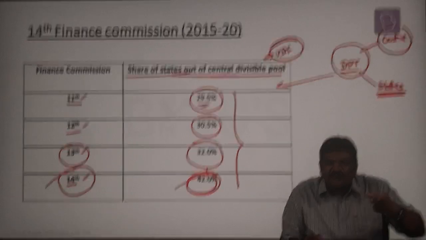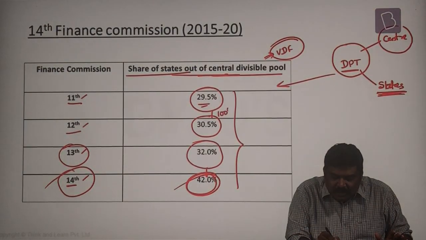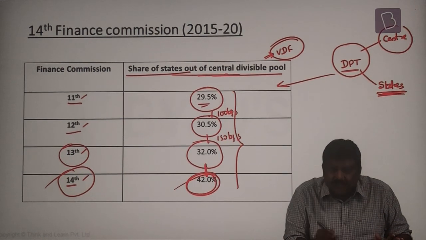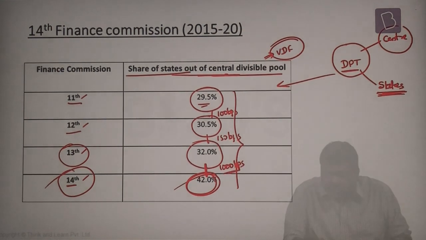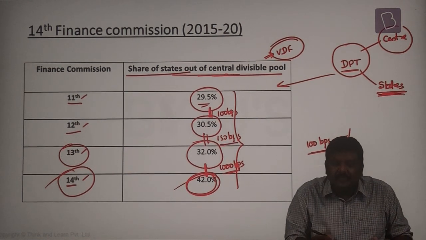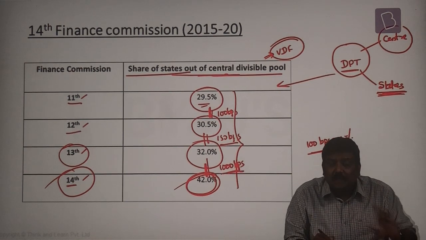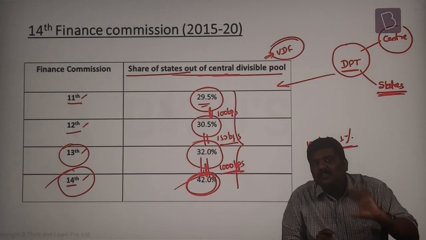Earlier, there was a very conservative increase. You will see an increase by 100 basis points here, an increase by 150 basis points, and suddenly an increase of 1000 basis points here. Now remember this, 100 basis points is equal to 1%. A sudden jump in terms of the vertical devolution formula.